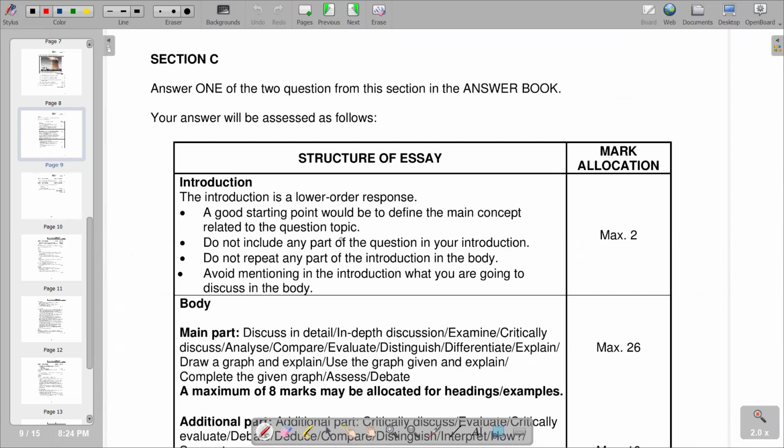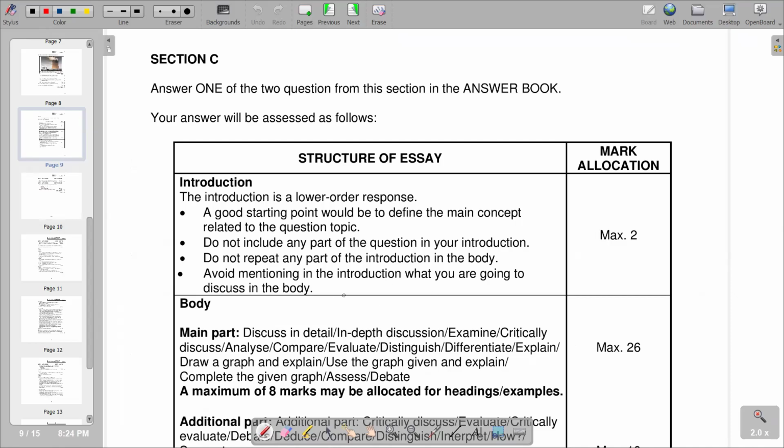Or you can try to come up with an alternative introduction that is also applicable. Then, in terms of the second point, it says do not include any part of the question in your introduction. So, very important to take notes. And then do not repeat any part of the introduction in the main body. Important to take notes. Avoid mentioning in the introduction what you are going to discuss in the body.